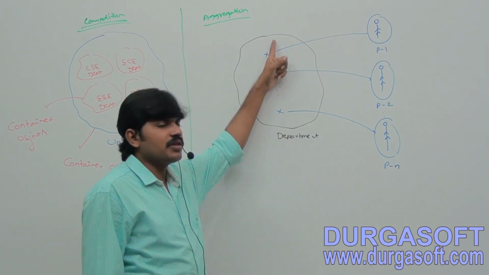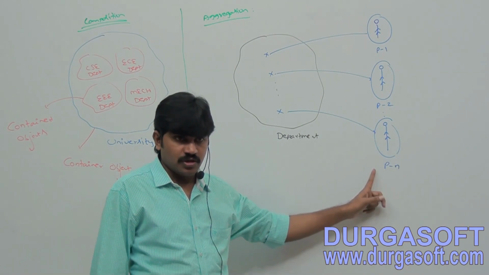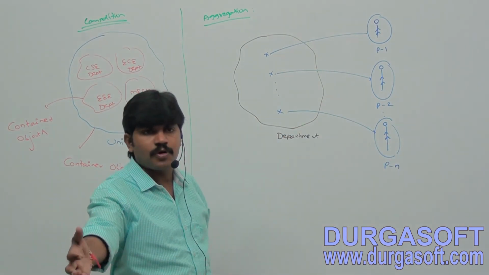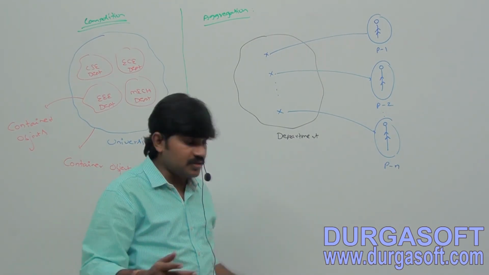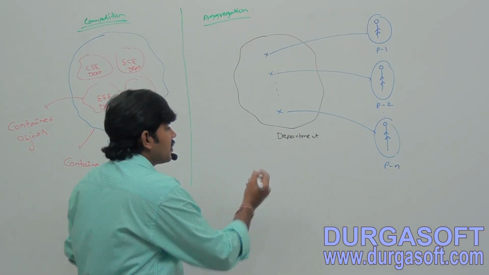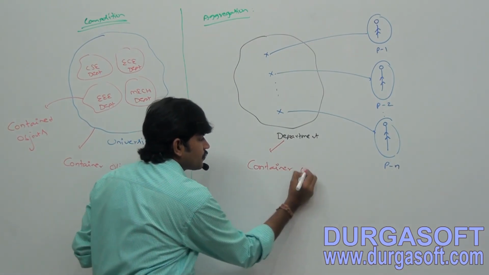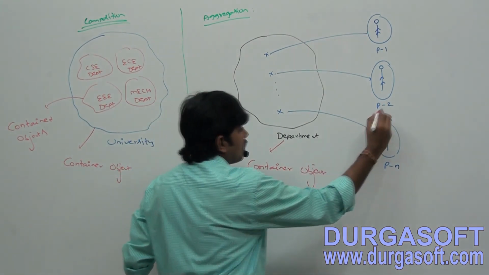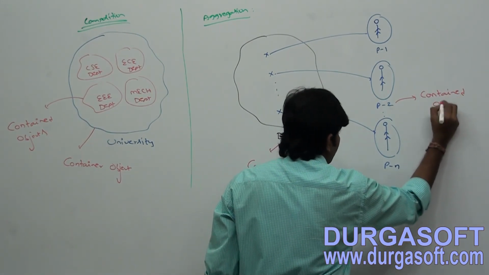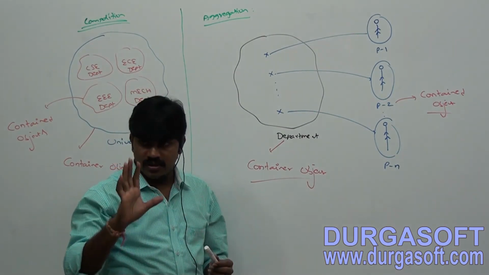Observe this one, sir. Without the existing department, there may be a chance of existing professors. If the department got closed, no problem. These professors can work in another department or in another university, right? This type of relationship is nothing but what? Aggregation, right? Sir, department is nothing but which object? Container object. And professor is nothing but which object? Contained object. Container object and contained object, right? I hope terminology is very clear for you.